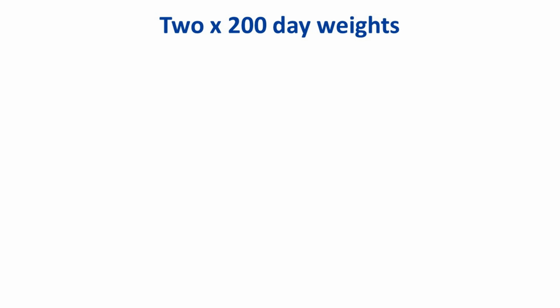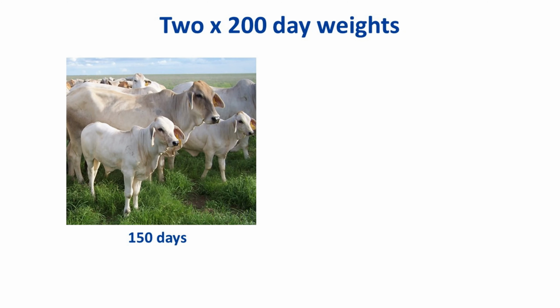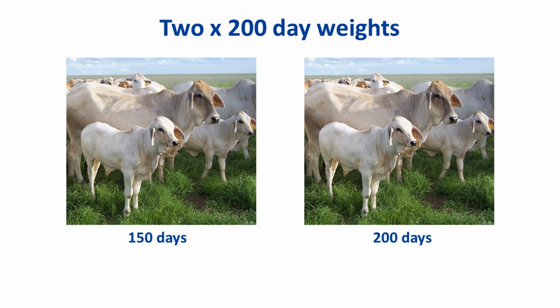For example, you may decide to take 2 200 day weights, one when the calves are around 150 days of age and another when they are around 200 days of age.